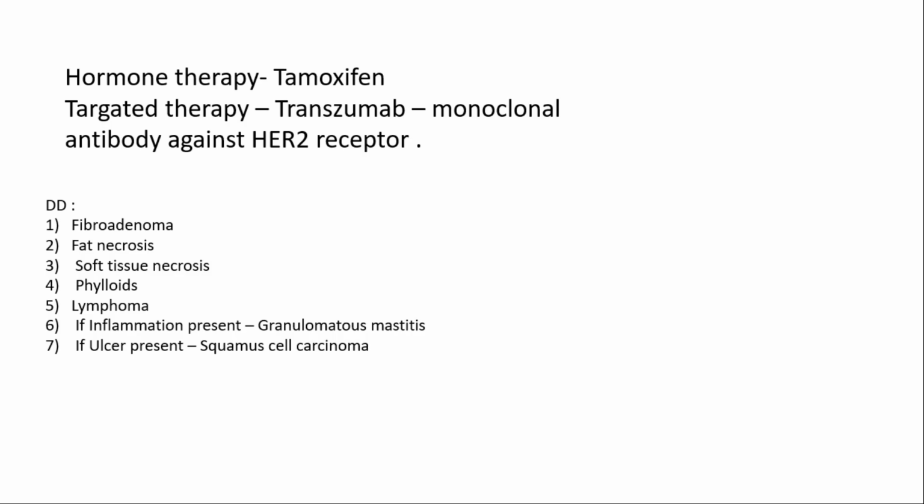I would like to draw some attention to the chief complaints. First of all, don't write that the lump is palpable, like there is a palpable lump for 2 months. No, you should write that the patient noticed a lump for 2 months, because sometimes the lump is small and the patient could not feel it. Teachers get annoyed that it is not possible for a patient to palpate a small lump. So the patient noticed the lump 2 months ago. It is more appropriate to describe it that way.